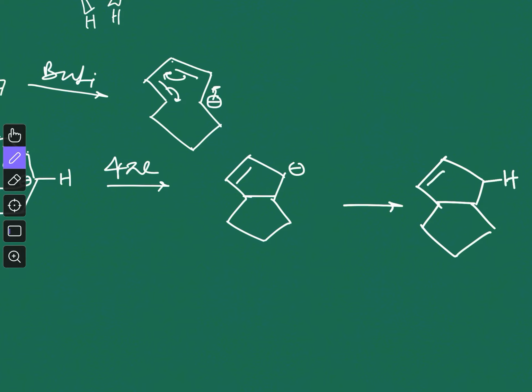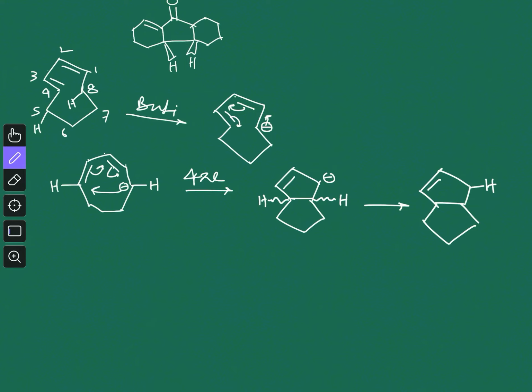Now the question is, what about the stereochemistry of these hydrogens? They will have a particular stereochemistry, and in this case it is a thermal reaction, because we are not using any light, and it is a 6 electron system. I made a mistake. It is not a 4 electron system, but rather a 6 pi electron system, because 2, 2 and 1 negative charge means 2. So this is a 6 electron system, thermal reaction.